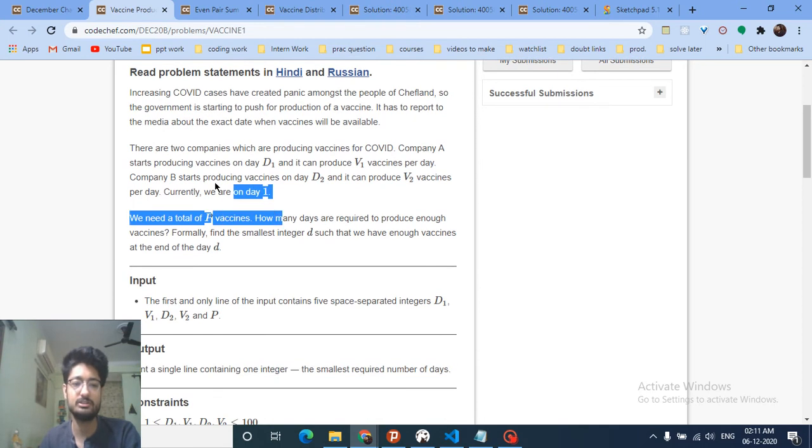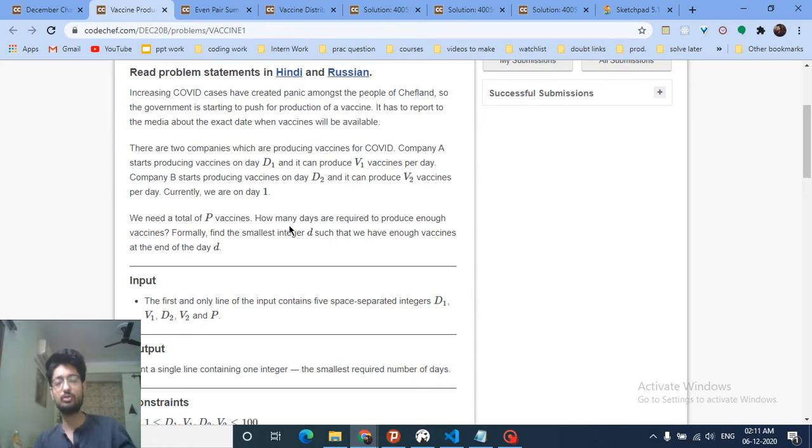So this is the important paragraph for this problem: you need a total of P vaccines. There are two companies, and they will start making vaccines after D1 and D2 days, and the capacity of making vaccines is also given. So you have to find out the day after which the total number of vaccines produced by both companies will exceed P, or become equal to or greater than P. You have to find the smallest integer D, the smallest day after which it becomes greater than or equal to P.